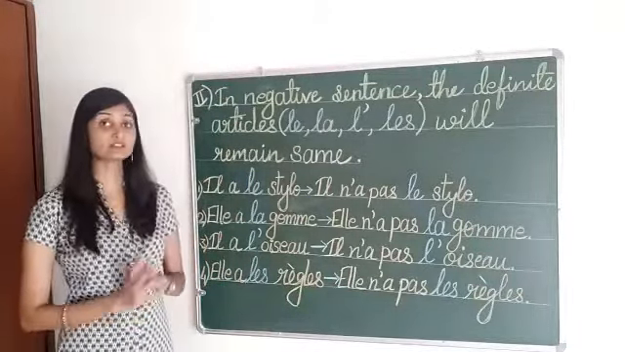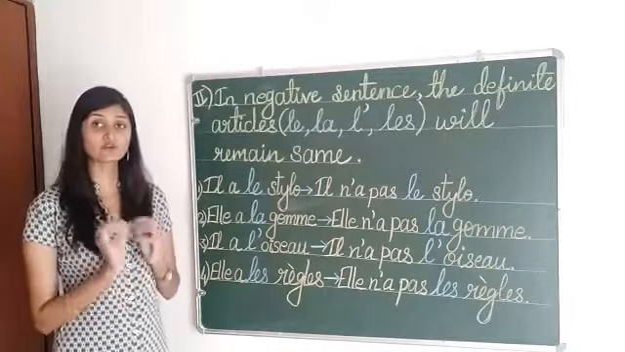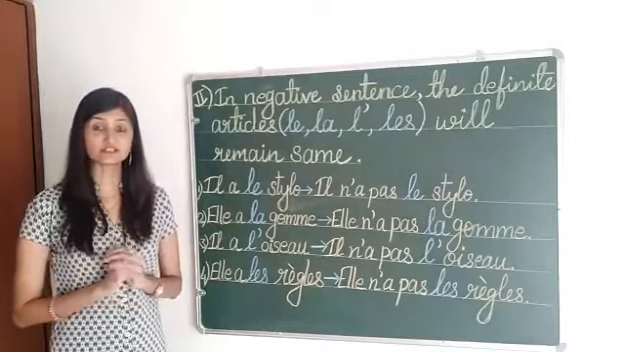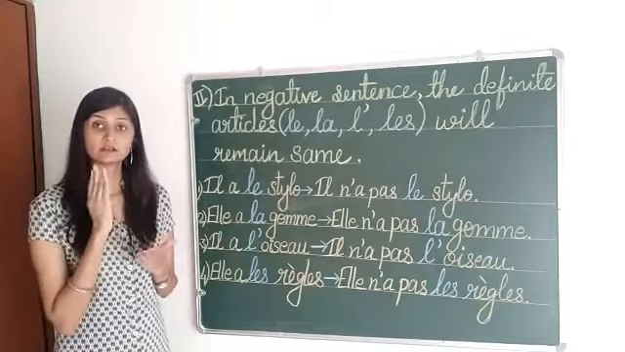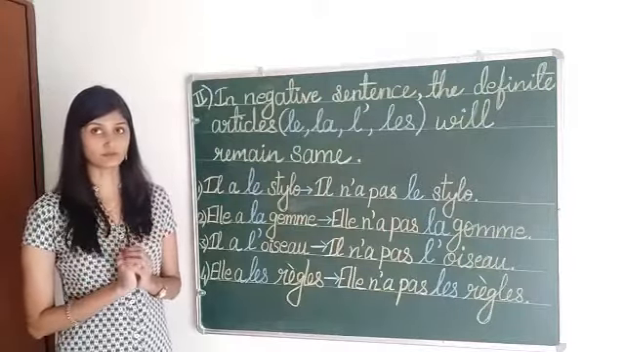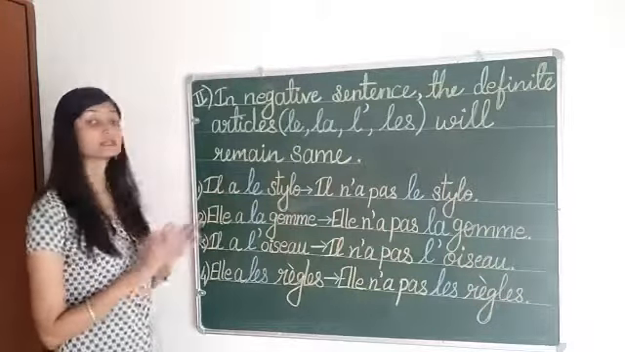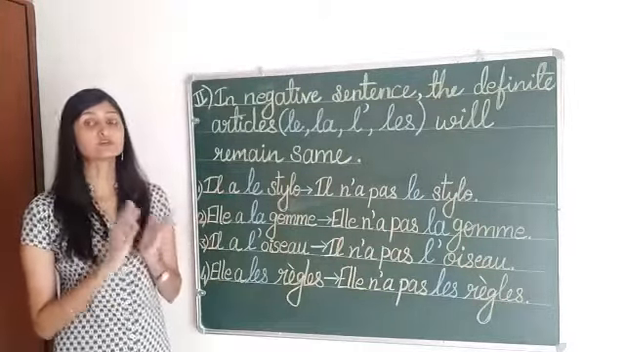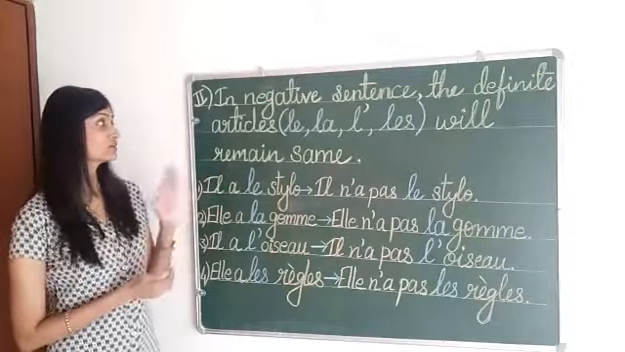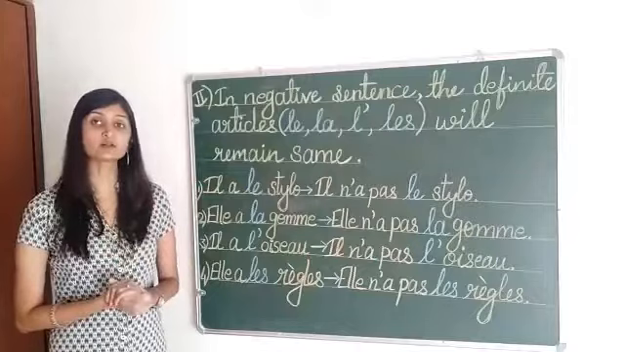So today we have learned three things in this video. First one, if you are using verb avoir with indefinite articles, the indefinite articles un, une and des will be converted into de or d apostrophe. Second thing, if you are using indefinite articles with verb être, they will remain the same in the negative form. And the third one is that if you are using definite articles, then the definite articles will also remain the same in the negative form.